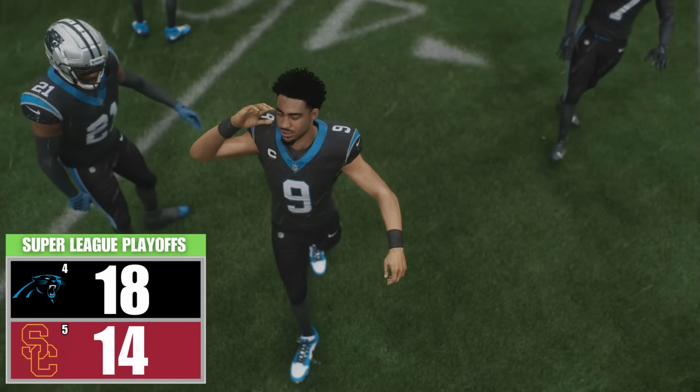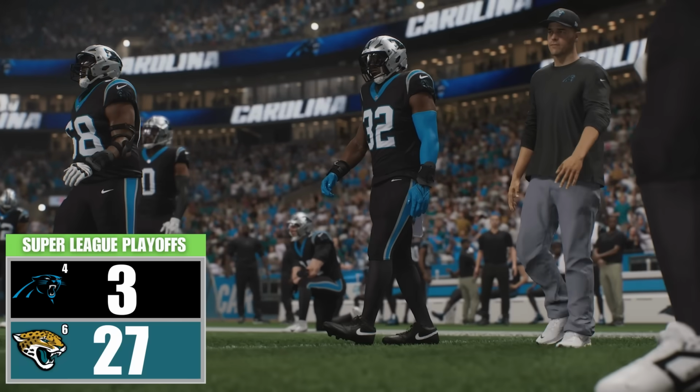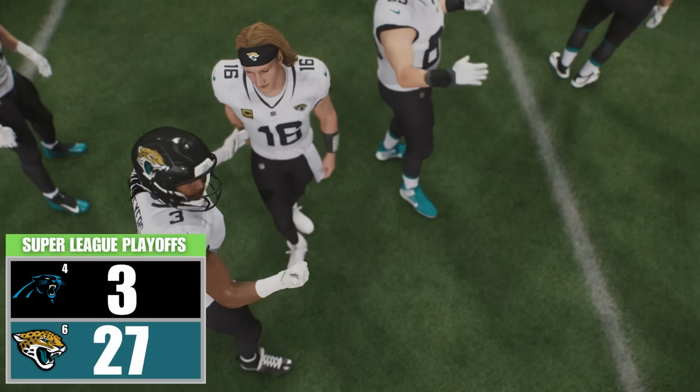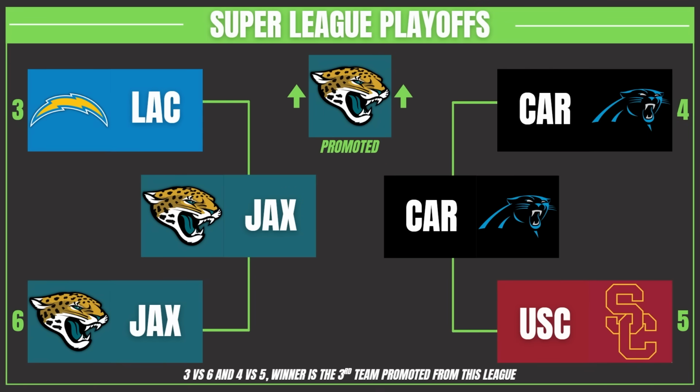So the Panthers will meet the Jaguars to see who will get promoted to the top of the pyramid. All Carolina had in the tank, however, was beating a college team, as the Jaguars will look to get promoted as they win 27-3. And so Jacksonville will join the Cardinals and the Cowboys as the 3 teams going up to the Premier League for year number 3.